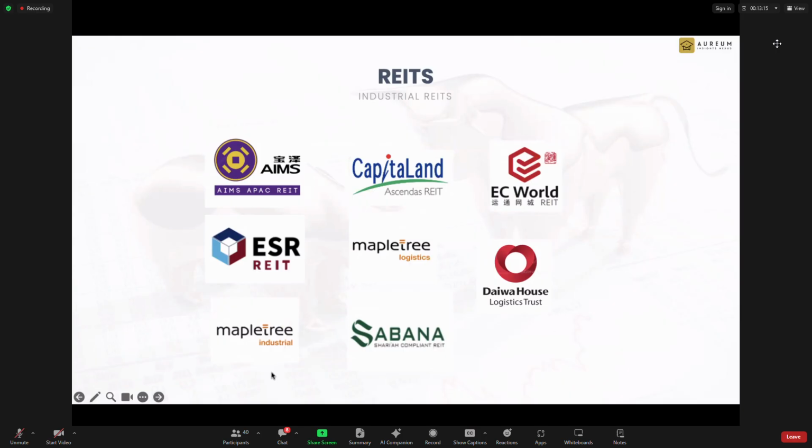But if you ask me, if there's only one sector among all the REIT sectors that I can invest in, I will buy industrial REITs over the rest. If there's only one sector I can invest in, then I'll choose industrial REITs. Why is that so? As the whole world economy needs to grow, no matter what happens, we still need industrial. We still need industrial.